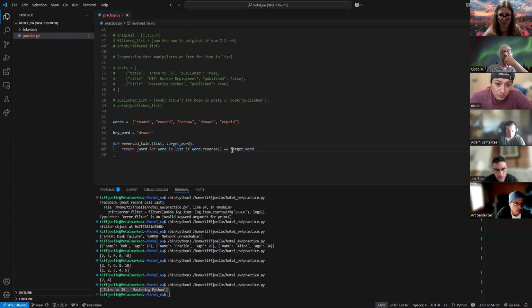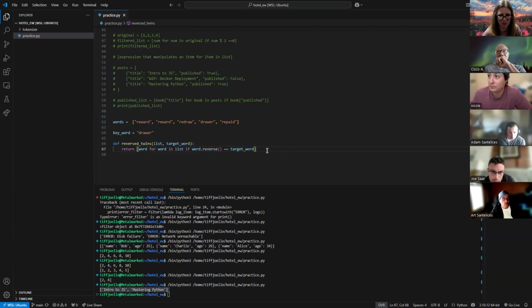Let's try it, because I don't know. Is it reverse or reversed? I think I remember reverse too. Okay, so we'll try this and see if that works, right? So if that word in that list reversed is equal to our target word that we'll be passing in.